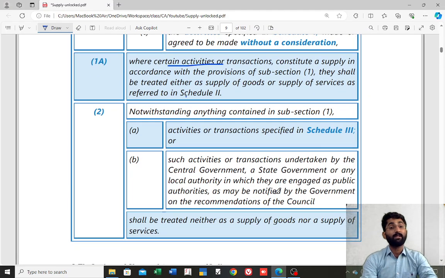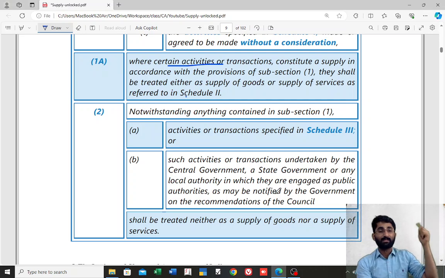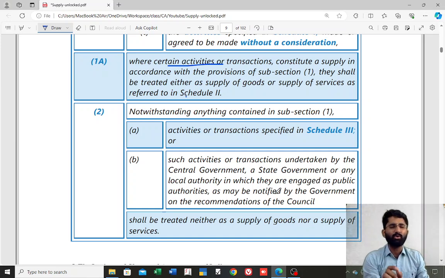And section number 7, subsection 2, which says that notwithstanding anything contained in subsection 1. We discussed about clause A, B and C, no? Which says that it is a supply, but here section number 7, subsection 2 says that there are some items, even though it looks like supply, it is not the supply.